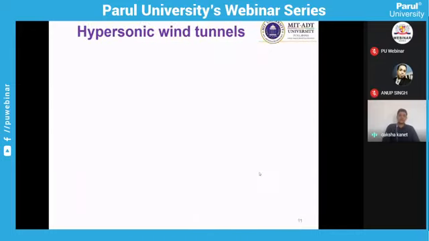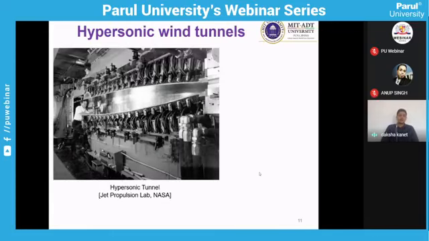And the hypersonic wind tunnel, again, is very large in size and requires very high power to generate the hypersonic speed, that is Mach number more than 5. This is one facility available at Jet Propulsion Laboratory at NASA. You can see the size of this wind tunnel and the instruments attached with it. And here you can see this is a test section where the quantitative analysis of the hypersonic flow over a body can be carried out.